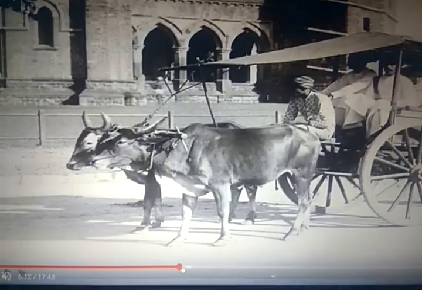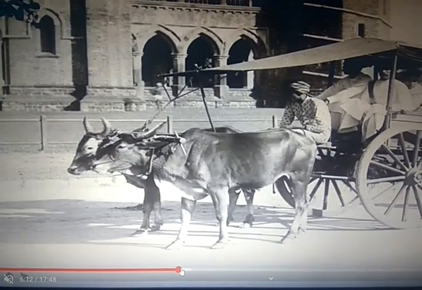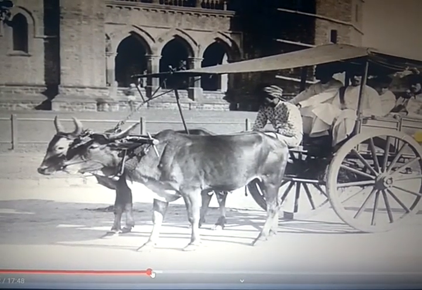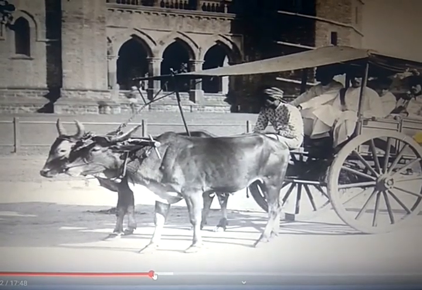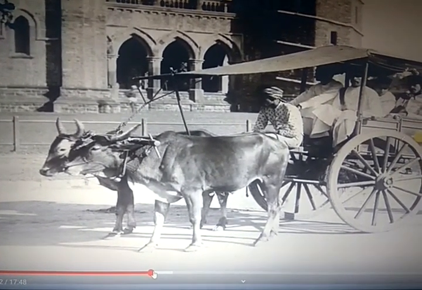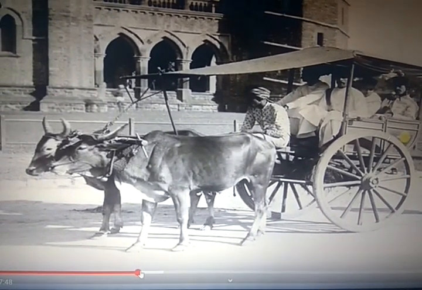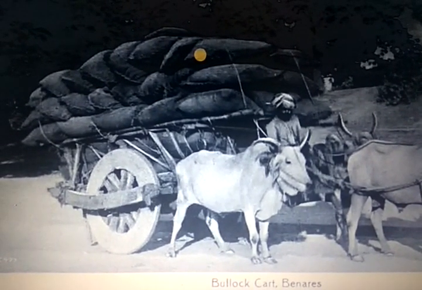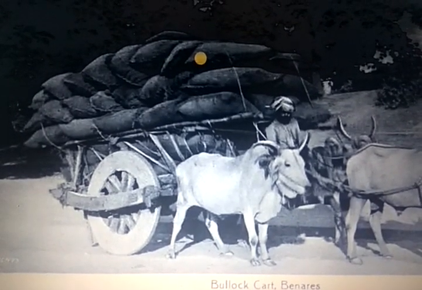What is a wheel? Now you can see transportation became easy and comfortable by the invention of the wheel. They made the wheel cart, the bullock cart, right? They used animals as well as the wheel, so their journey became easy and comfortable. Then people carried huge luggage and transported it through the wheel cart.